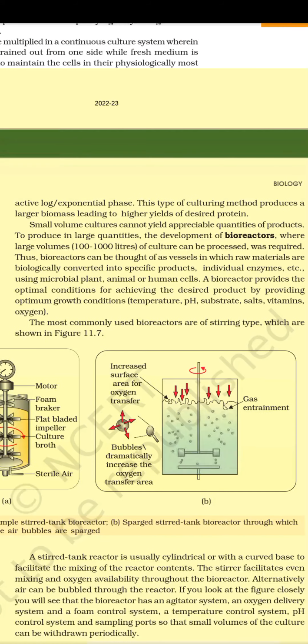11.3.6 Downstream processing. After completion of the biosynthetic stage, the product has to be subjected through a series of processes before it is ready for marketing as a finished product.